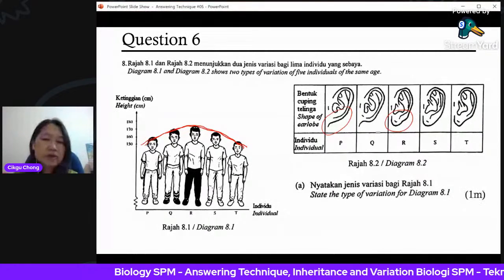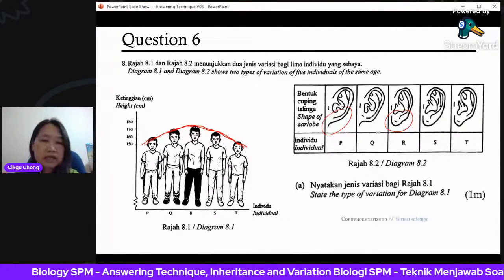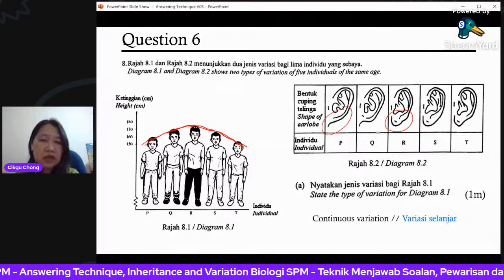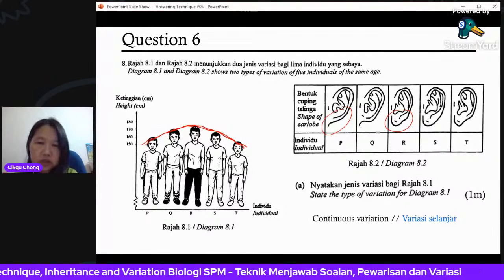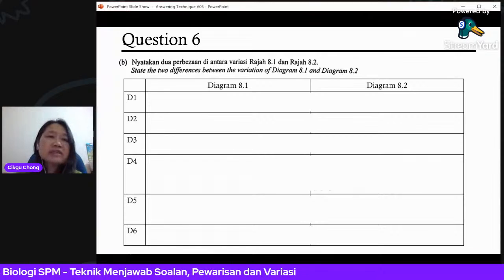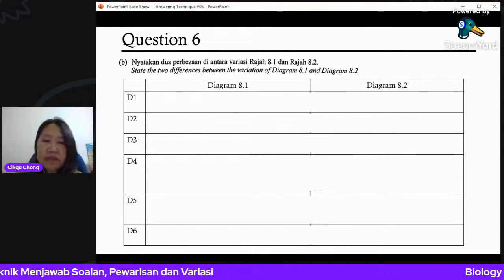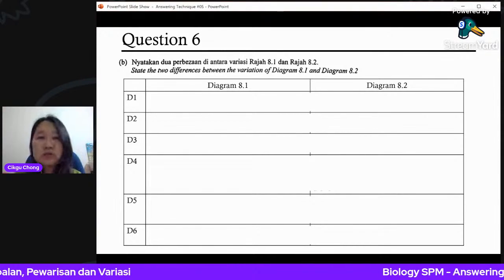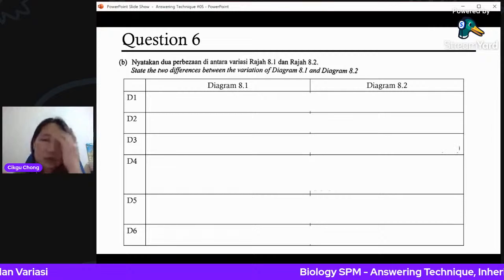Now ask for the type. Simple. For 8.1, it is continuous. 8.2 is discontinuous. Okay. Next one. Simple question: state two differences. I have a lot of answers here, just any two will do. This is a very standard question.